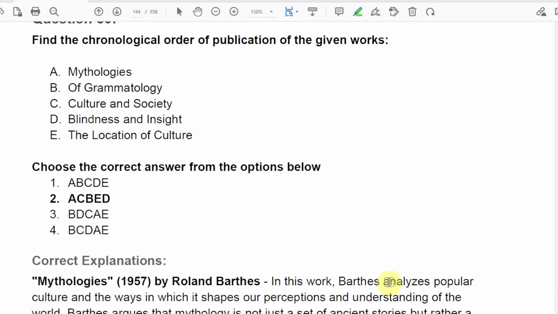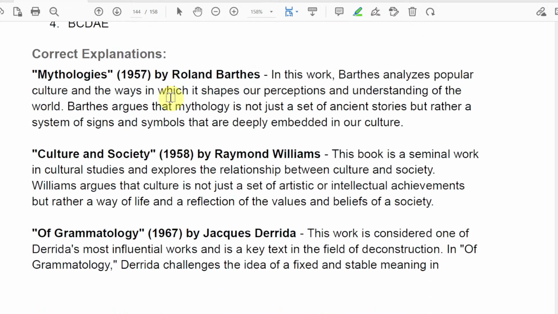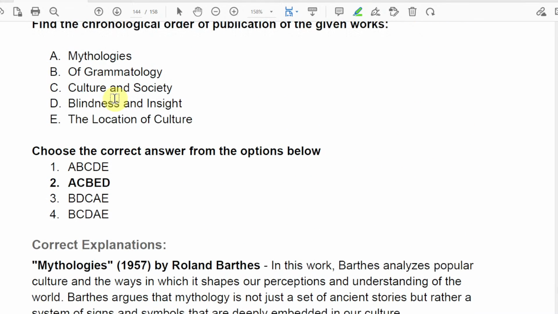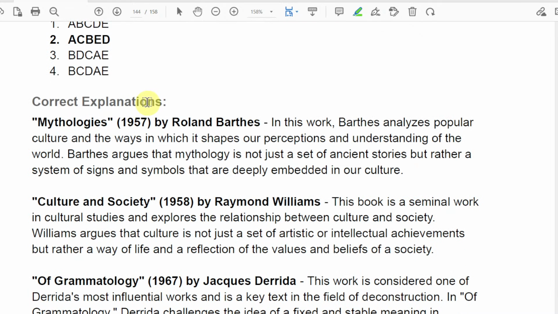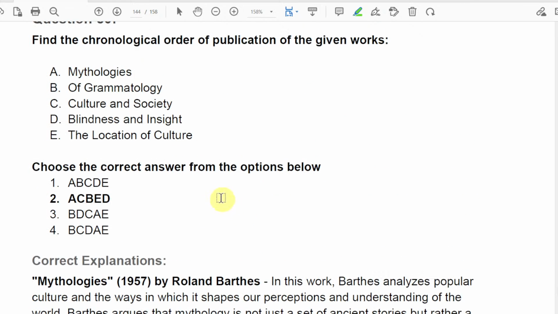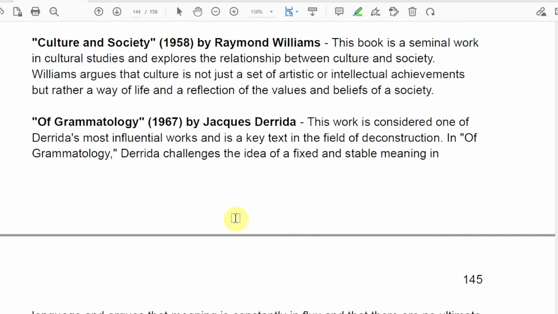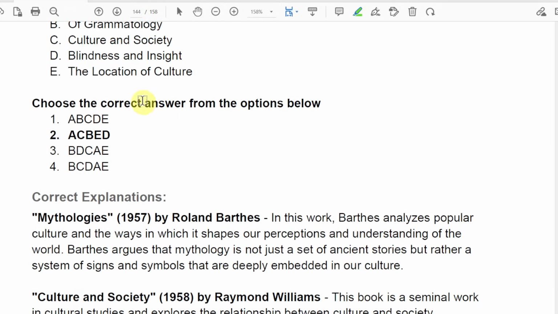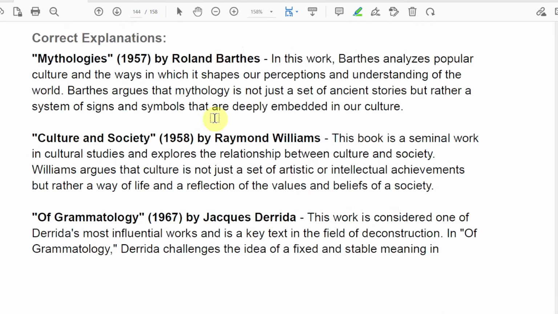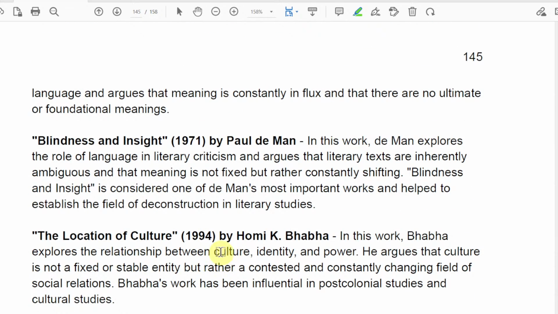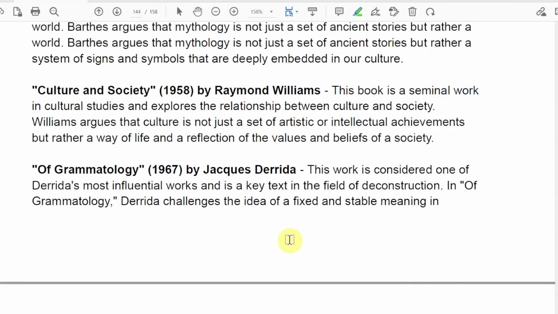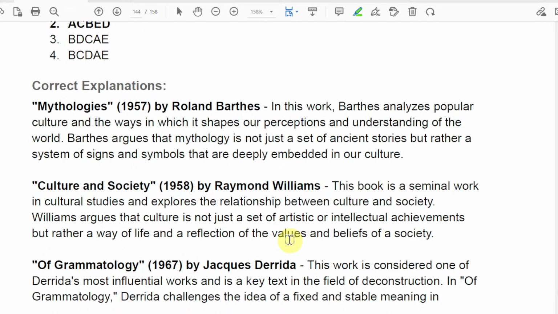In this work, Barthes analyzes popular culture. First of all, we'll just understand who has written all this. Of Grammatology, everybody knows that it's Derrida, right? And the second is Culture and Society, written by Raymond Williams. Blindness and Insight is written by Paul de Man. And the last one, The Location of Culture, is by Homi K. Bhabha.